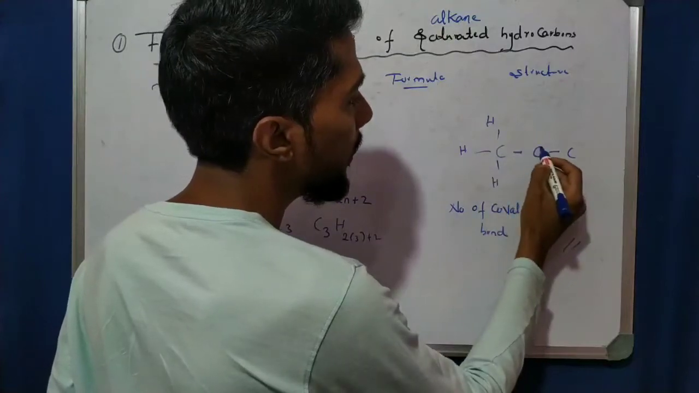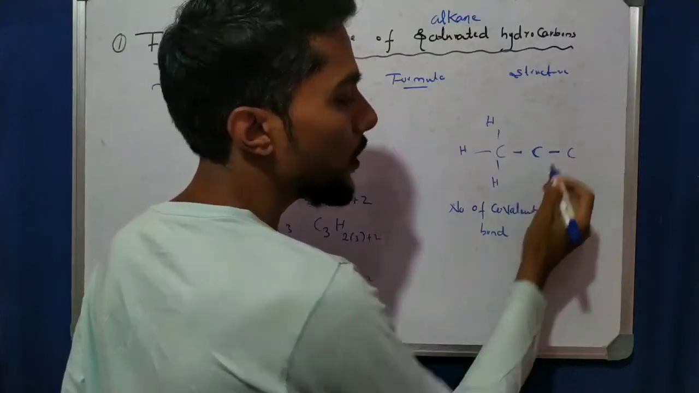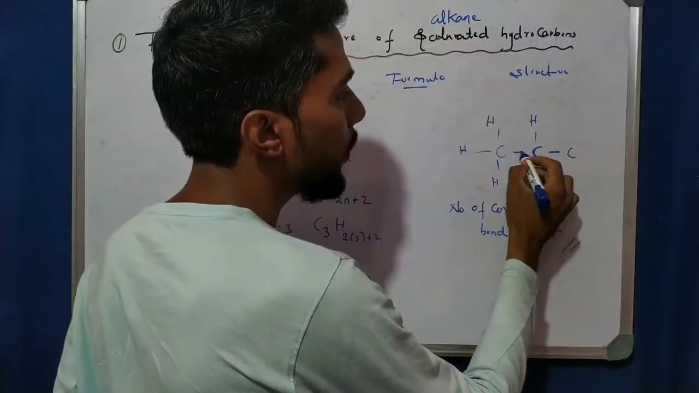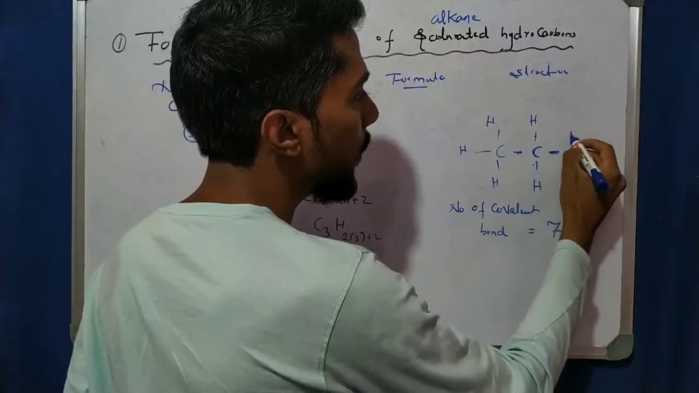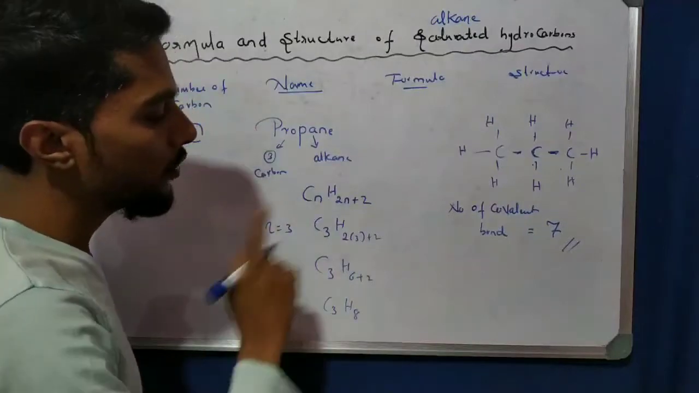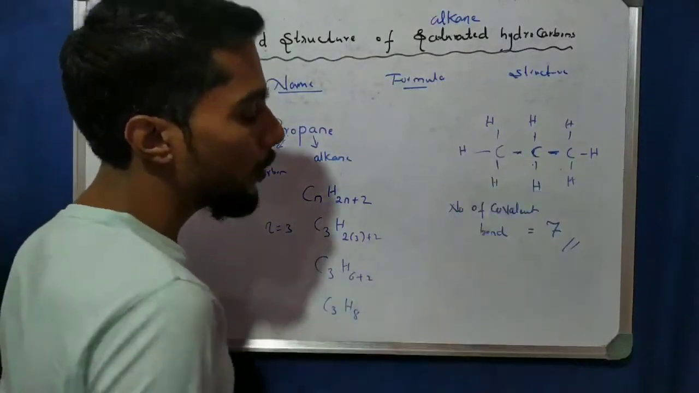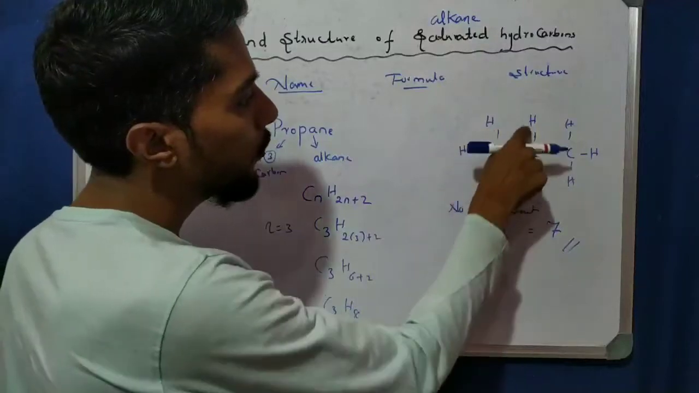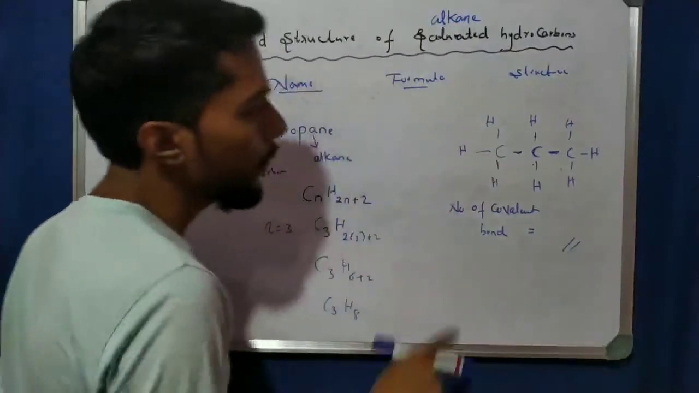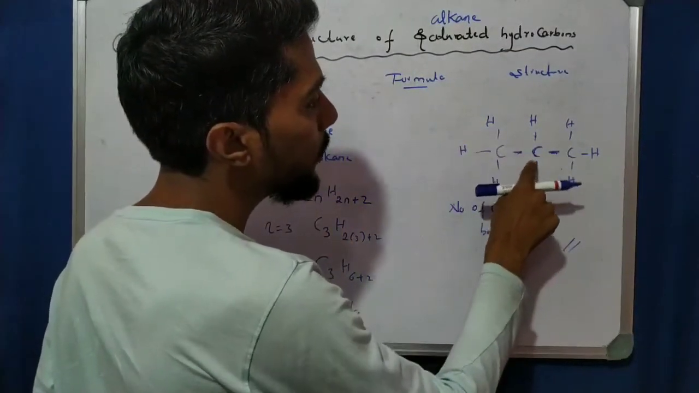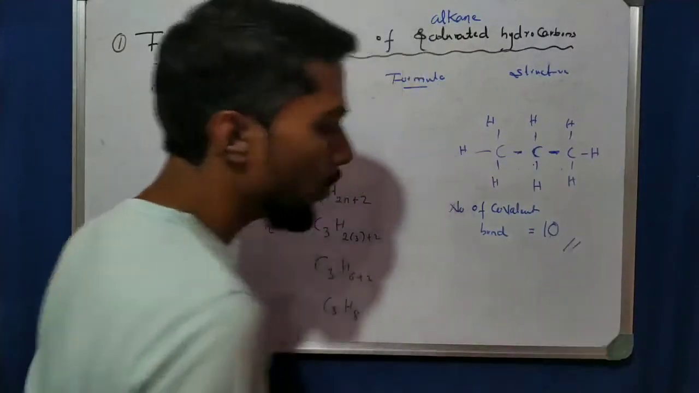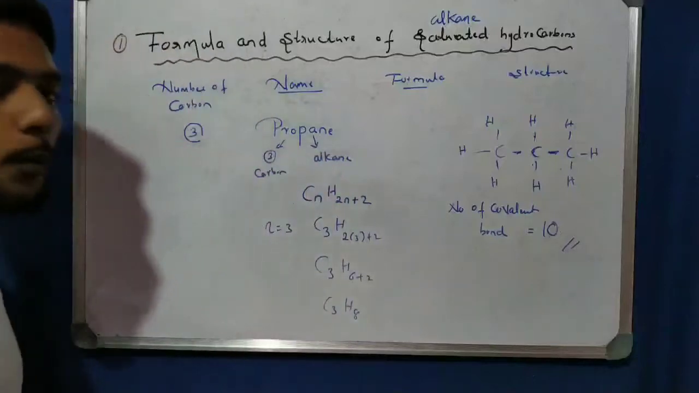The next carbon has 1 valency used here and 1 valency used here, so only 2 valencies are left: 1 hydrogen here and 1 hydrogen here. Total 4. The last carbon, 1 used, means 3 hydrogens. Now cross-check the formula: 3 carbons, 8 hydrogens, 1, 2, 3, 4, 5, 6, 7, 8. Now the number of covalent bonds: 1, 2, 3, 4, 5, 6, 7, 8, 9, 10. 10 covalent bonds, right? So this is propane, the third.